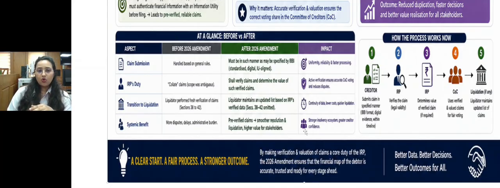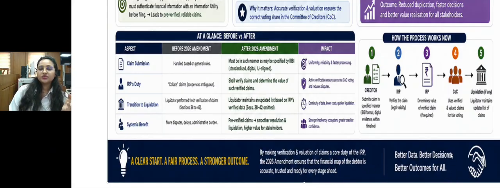Now this whole thing leads to a clear start. We have a determined COC with clear-cut voting rights. There is no dispute about it, and that leads to a fairer process and a stronger outcome. By making verification and valuation of claims a core duty of the IRP, the 2026 amendment ensures that the financial map of a debtor is accurate, trusted, and ready for every stage ahead. Okay, better data, better decisions, better outcomes for all.